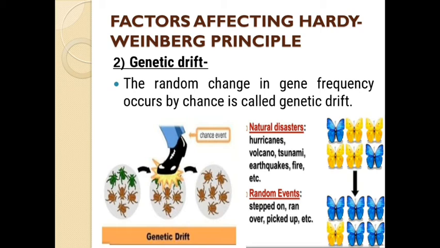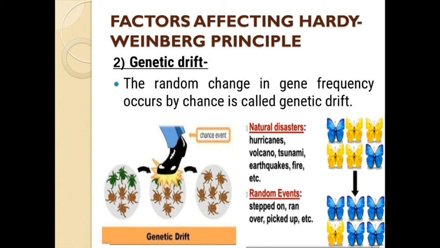Now here an example of butterflies is also given. Can you see the butterflies? Four are yellow in color and two blue in the first generation. In the next generation, five became blue and only one yellow. Now can you see the difference between the gene frequencies?